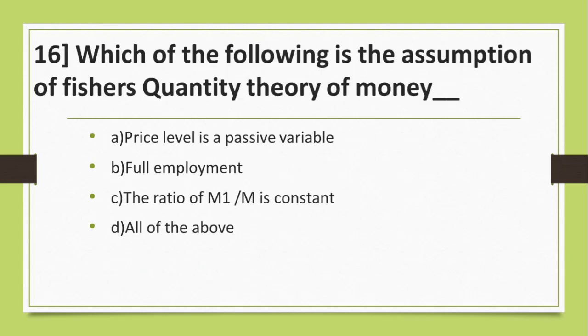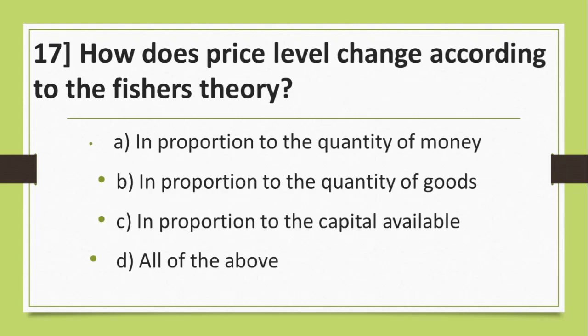Question number 16. Which of the following is the assumption of Fisher's quantity theory of money? Your options are A. Price level is a passive variable. B. Full employment. C. The ratio of M1 divided by M is constant. D. All of the above. And the answer is D. All of the above.